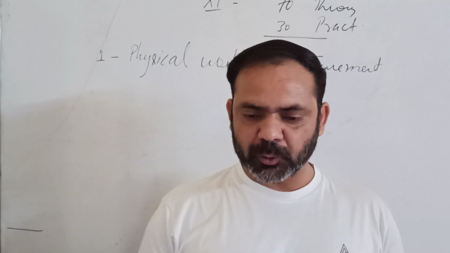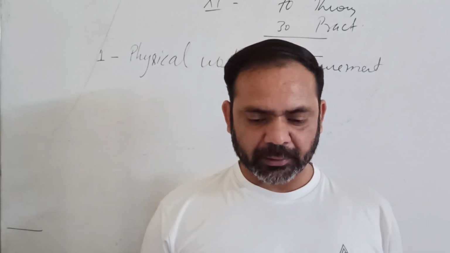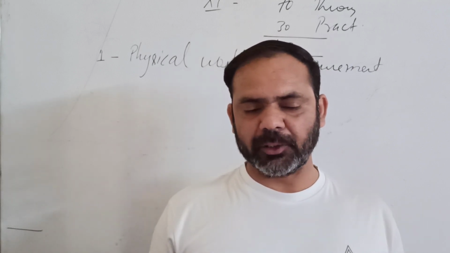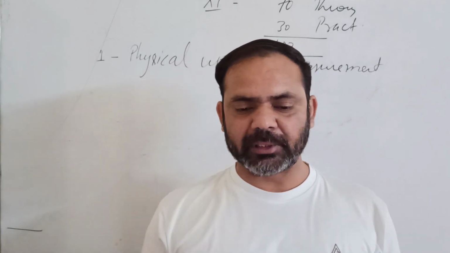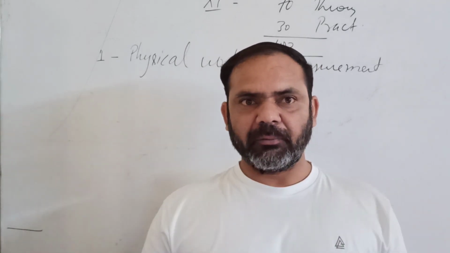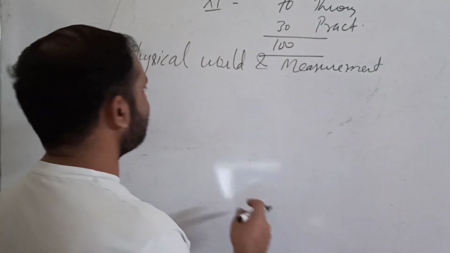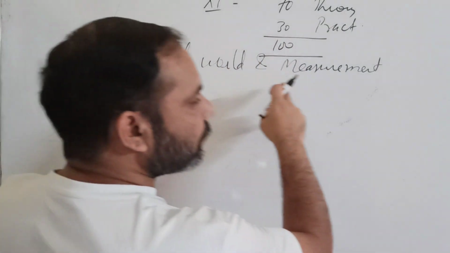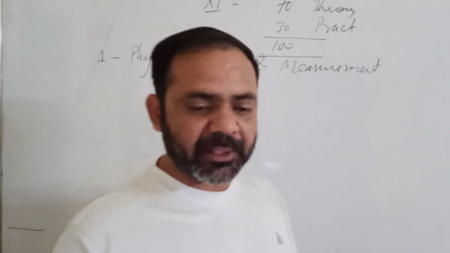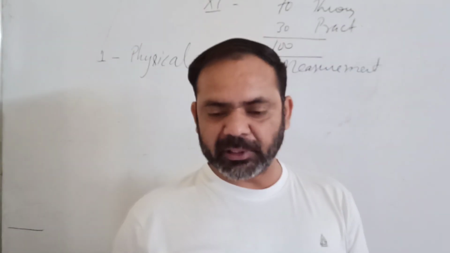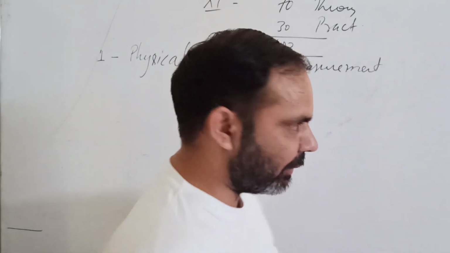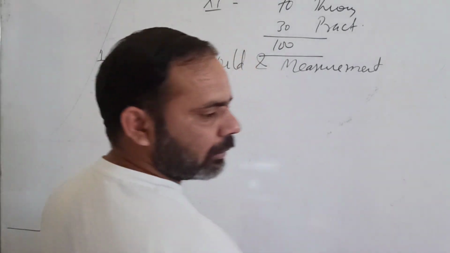The quantities which can be measured, which are physically visible, which you can see and measure, are called physical quantities. What are those physical quantities and how do we measure them? What is the method of measurement? What are the different units of measurement? That is your chapter number 1.